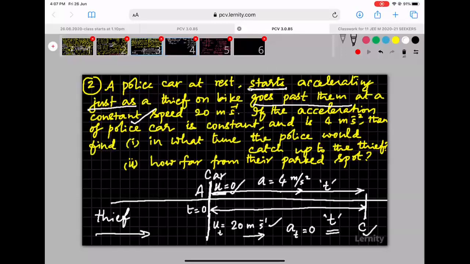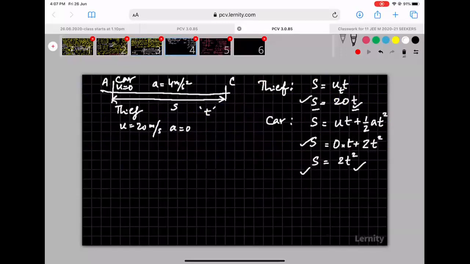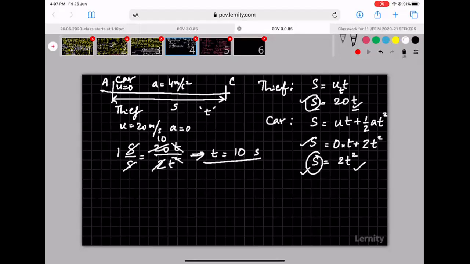I think the first question was to calculate the time taken in which the police catches up with the thief. So to calculate time, I will eliminate S. How can I eliminate S? On the left hand side here, we have S only. I can basically just divide the equations. S by S is equal to 20T divided by 2T squared. One of the T's gets cancelled, the S's get cancelled, leaving 1 here. 2 goes 10 times in 20. So the T goes to the other side, leaving T is equal to 10 seconds. So the time in which the police catches up with the thief is 10 seconds. Get it?